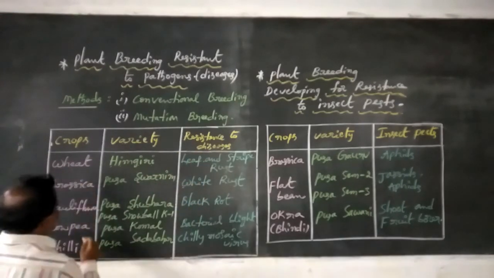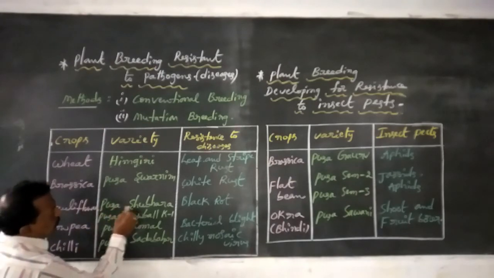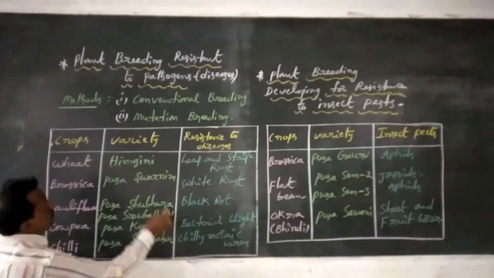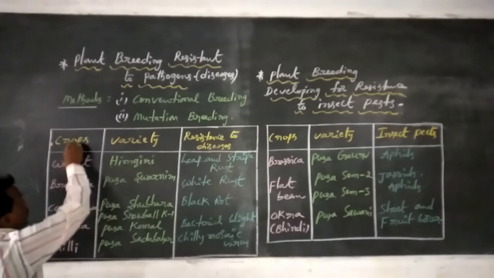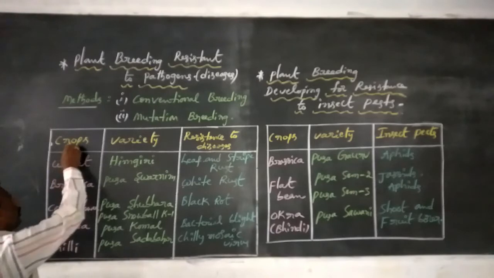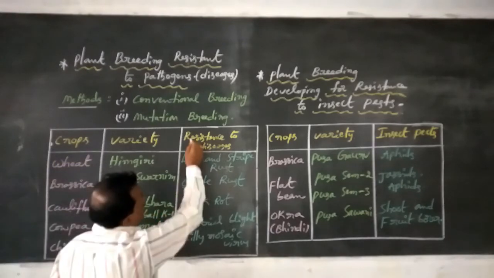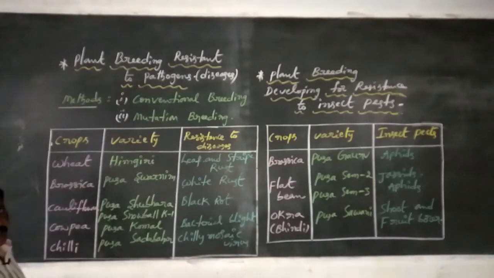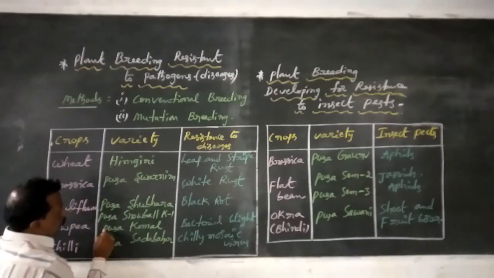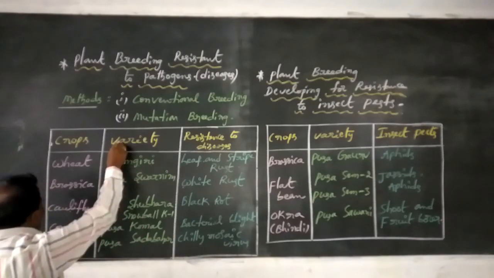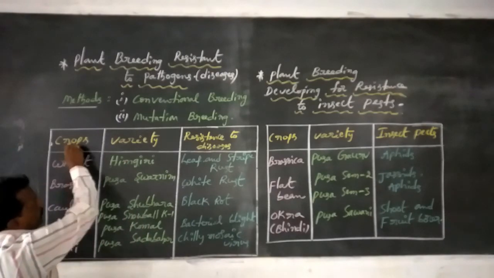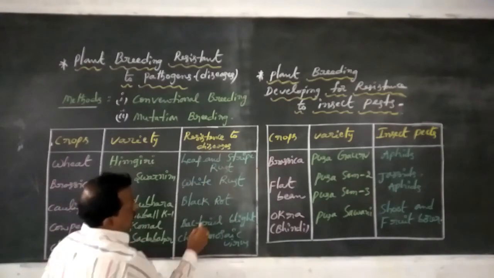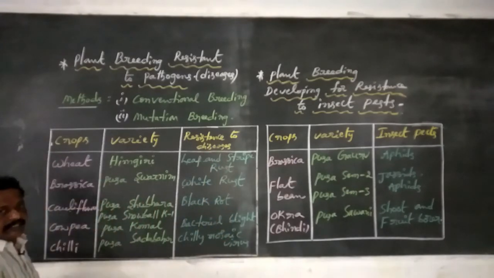disease. Next, the Pusa Shubhra and Pusa Snowball K1 varieties of cauliflower crop are resistant to black rot disease. Next is the Pusa Komal variety of cowpea crop, which is resistant to bacterial blight disease.